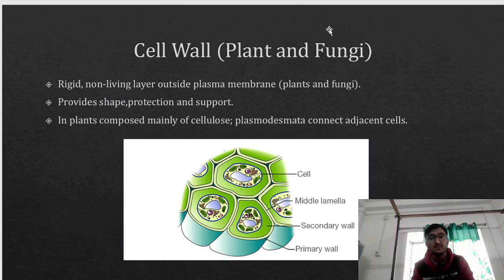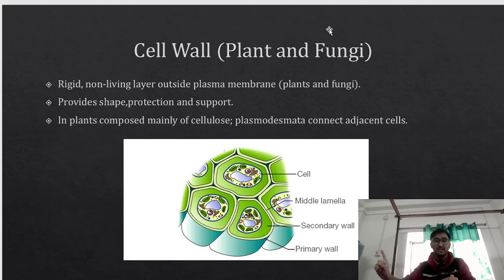Cell wall, plants and fungi. I mentioned that the cell membrane is not at all rigid, but the cell wall, which is present in plants and fungi, is absent in animals. It is a rigid, non-living layer present outside the plasma membrane.